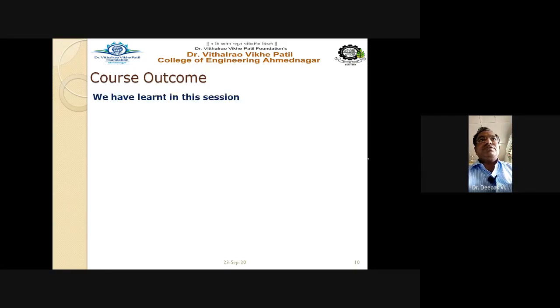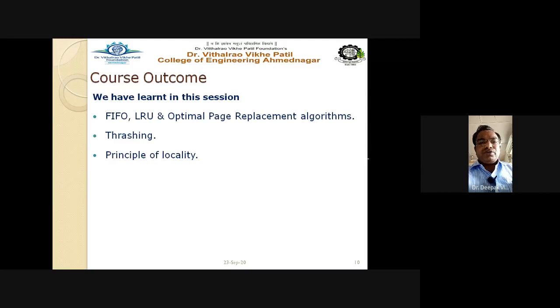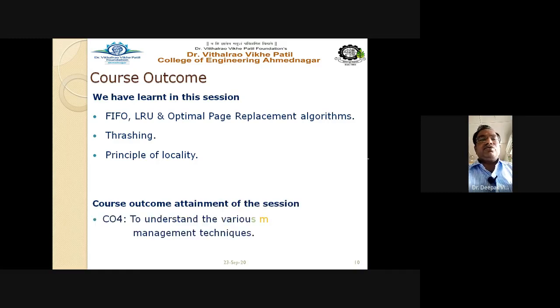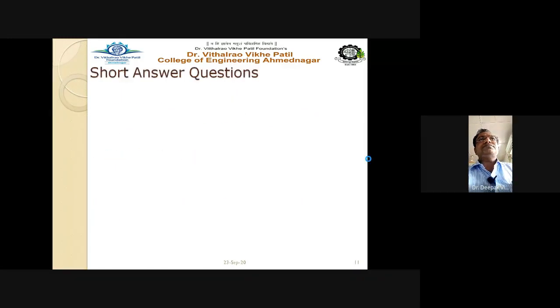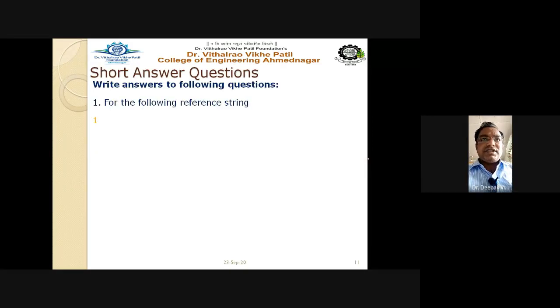The course outcomes we have learned in this session are the FIFO, LRU, and optimal page replacement algorithms. Then thrashing is an important concept, and the principle of locality is also there. The course outcome attainment of this session is to understand the various memory management techniques that we have already discussed.